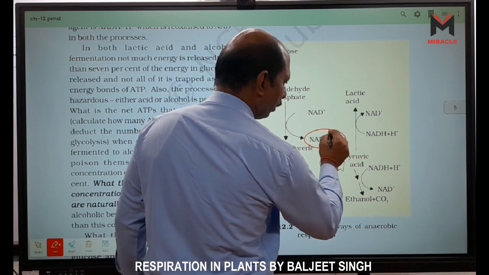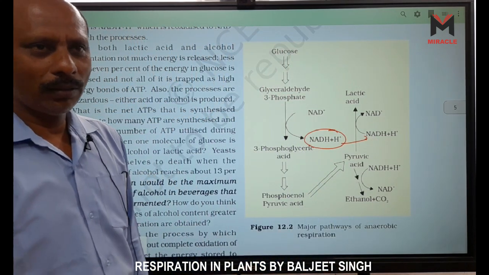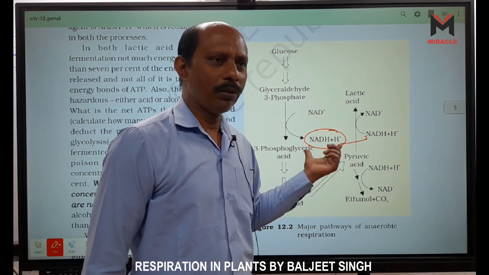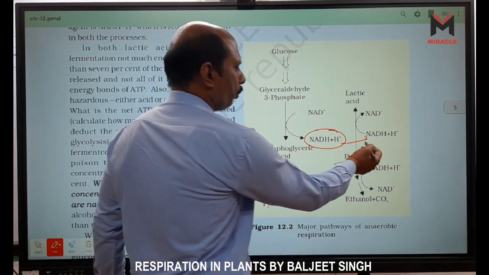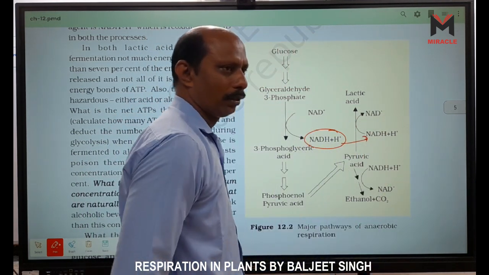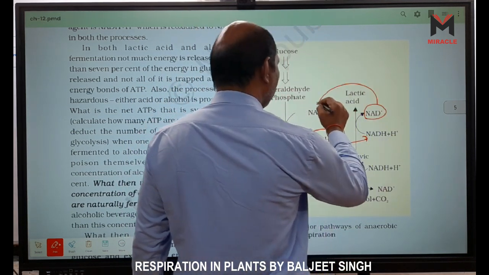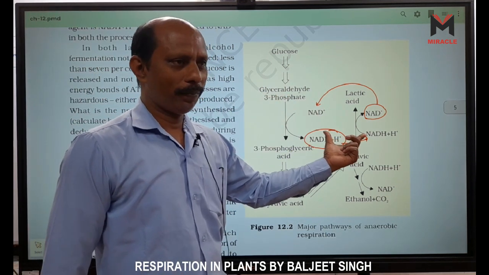The NADH which is formed here is used here. They need not use the electron transport system. So this NADH is used in the formation of lactic acid, and a new NADH is formed, and NAD is used here. It is cyclic for NAD.